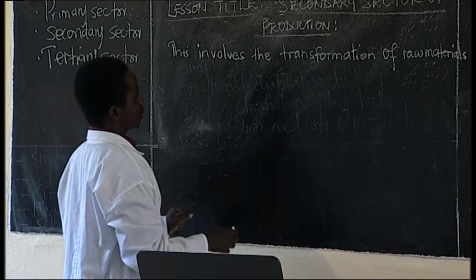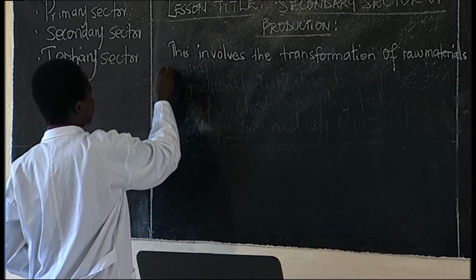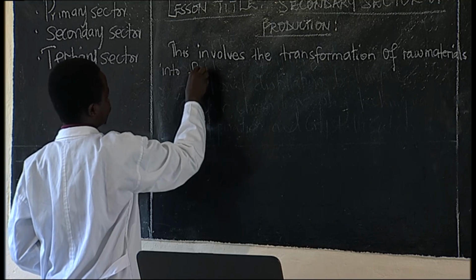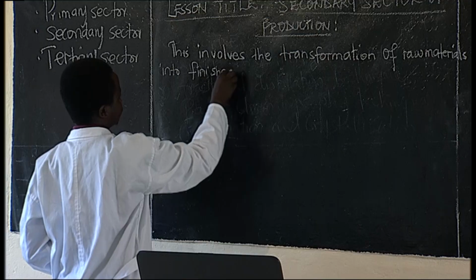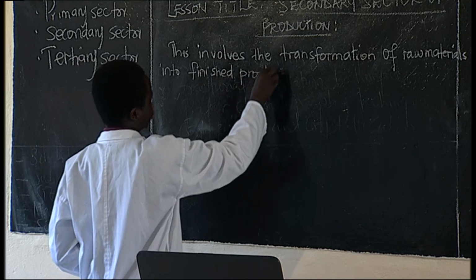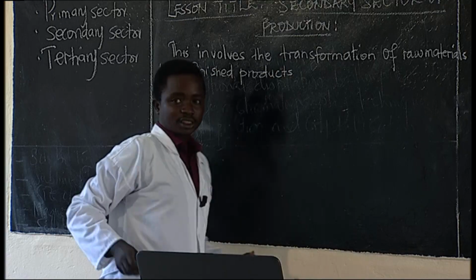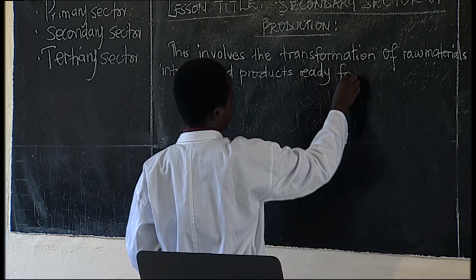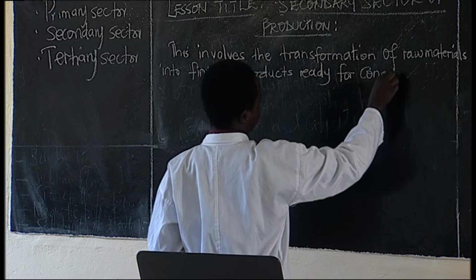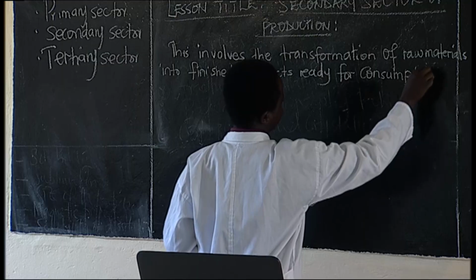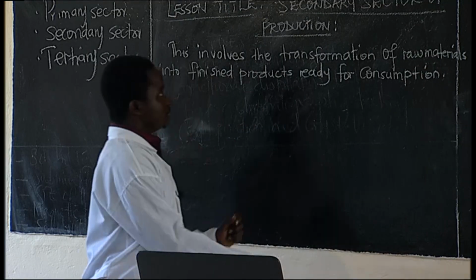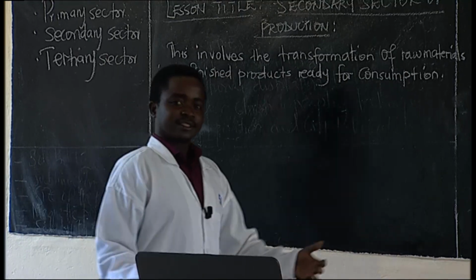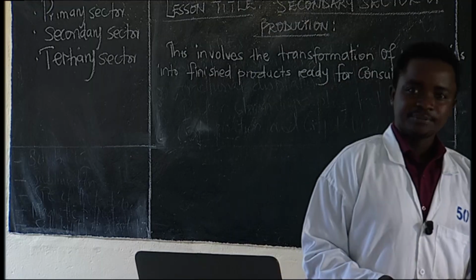So it involves the transformation of raw materials into finished products ready for consumption. The secondary sector deals with transforming the raw materials extracted from the primary sector into finished products.